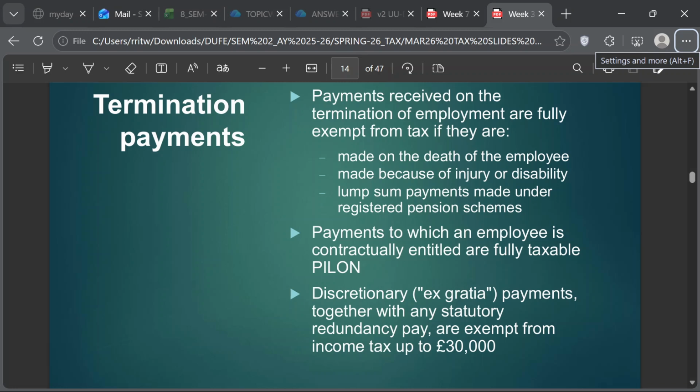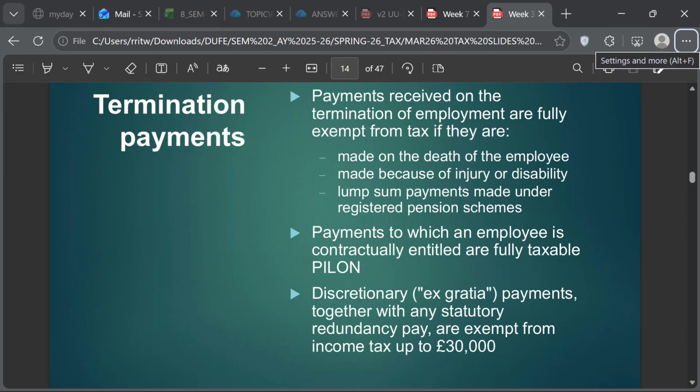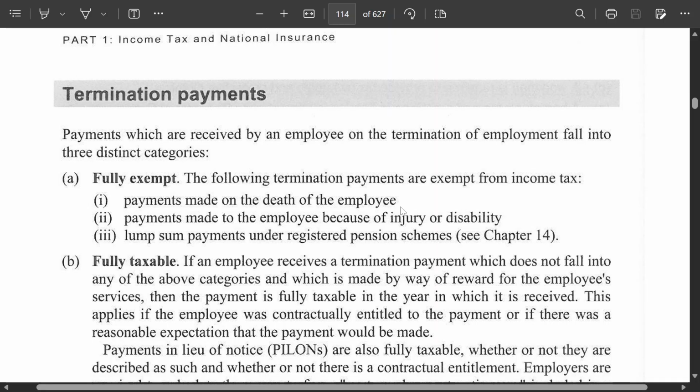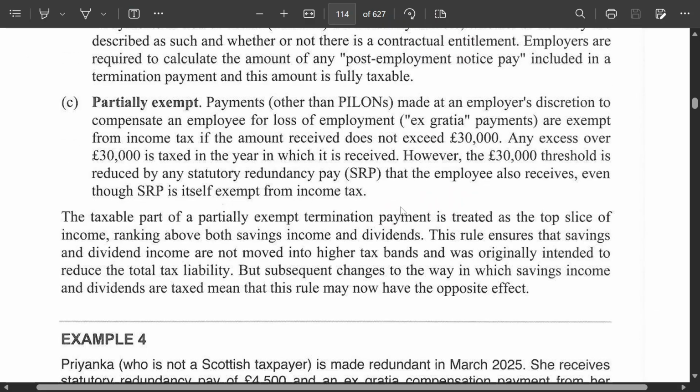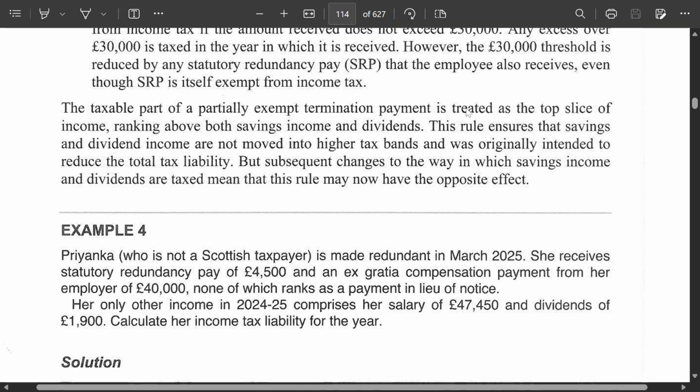And then when you come to a topic like termination payments, make sure that the topics which are covered in the slides, listen here, Haley, all of you listen to this, the subtopics covered in the slides are the indication of what is important. And then when you're covering that subtopic, you should also refer to the Melville. Because the point that Haley was asking about, the taxable part of the termination, this line, I had also forgotten temporarily about this line. This information is not there in the slides.